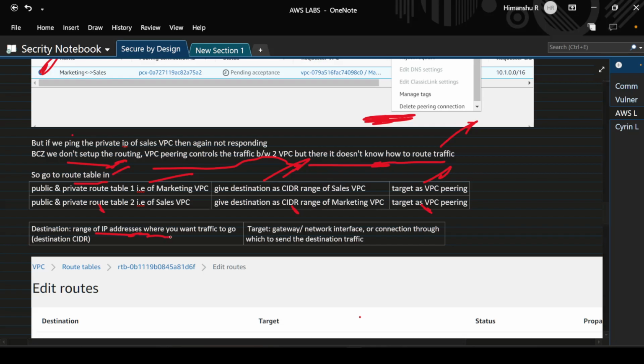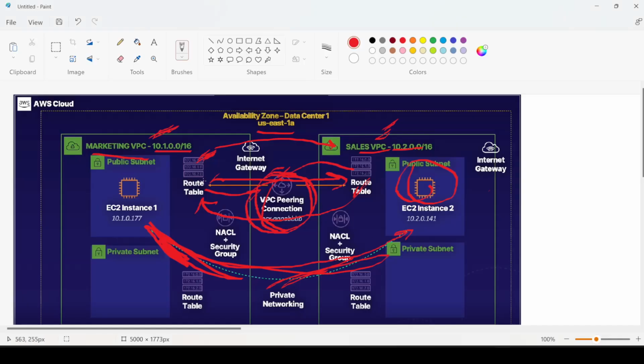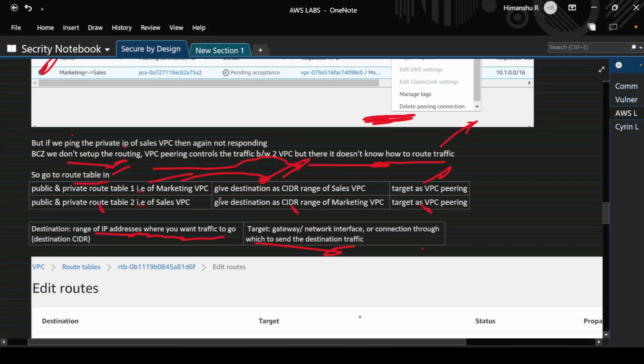Now we will see the difference between destination and target. Destination is the range of IP addresses where you want to go. From marketing VPC, we have to go to sales VPC so that we can reach all the instances there. Target is the gateway or connection through which we send the destination traffic. That's why in public subnet one of marketing VPC, we mention destination as sales VPC, because we have to go to sales VPC, and target as the VPC peering connection, because this is the connection through which we go to sales VPC. So the target is the connection through which we send traffic.